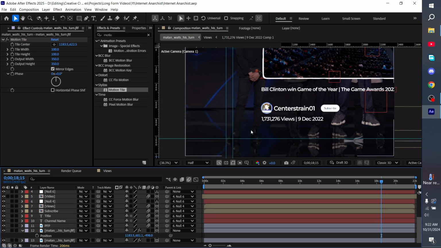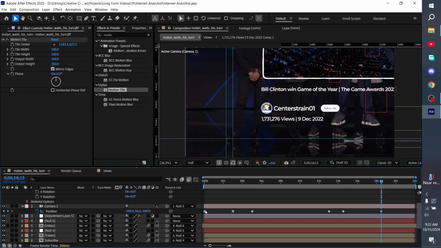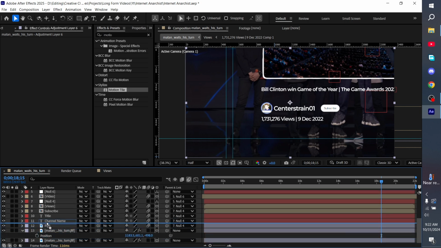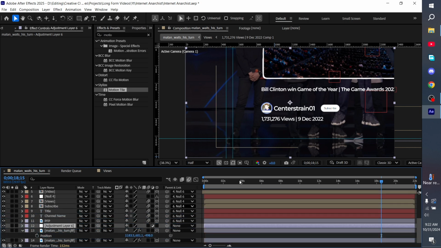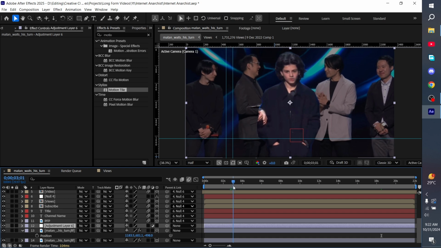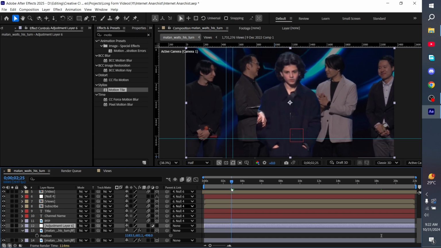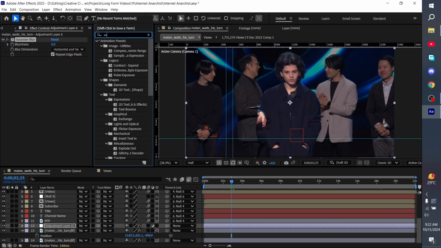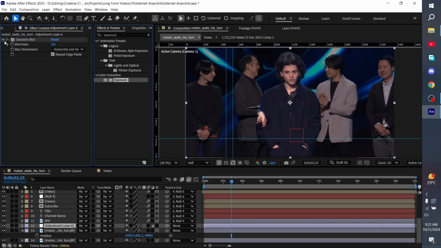And also another thing that we want to do is create another adjustment layer and make it go underneath this layer, and then go around 3 seconds when it's zoomed out, right? So 2.5 seconds. Now add portion blur and exposure effect and make a keyframe.